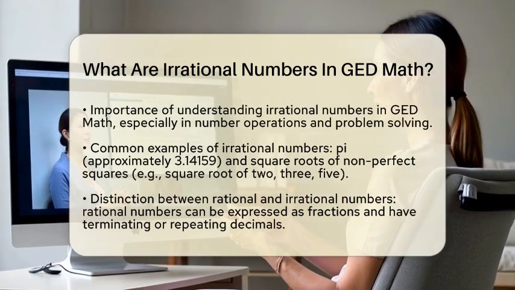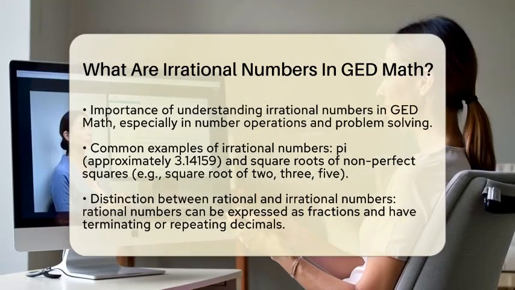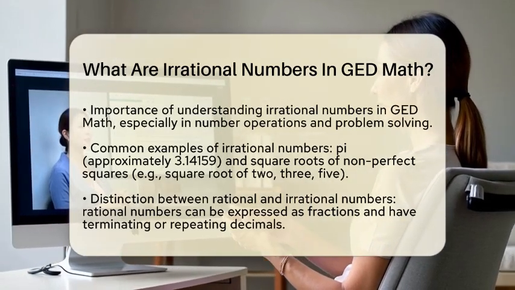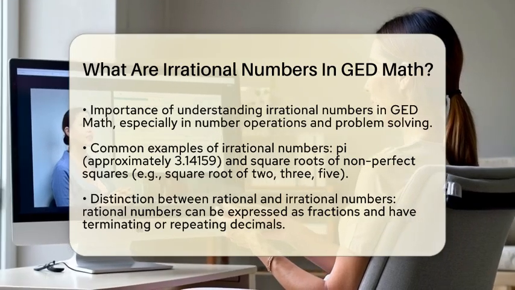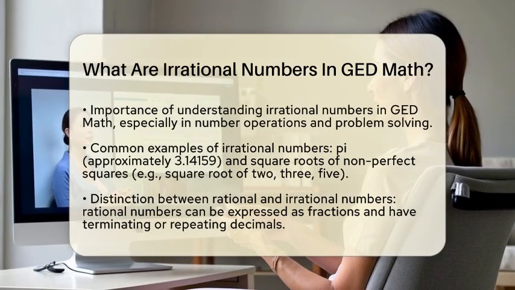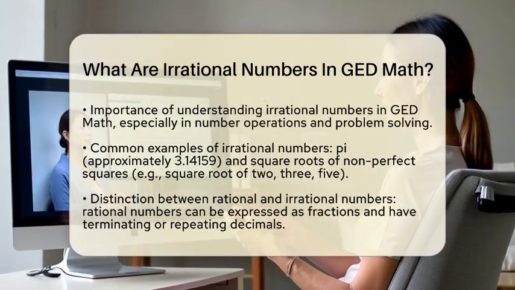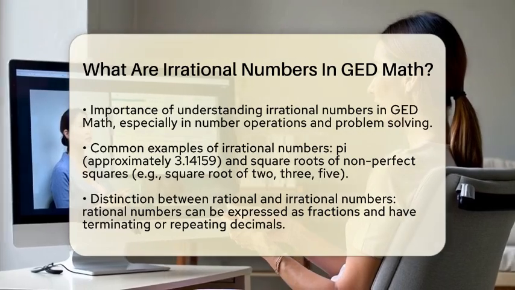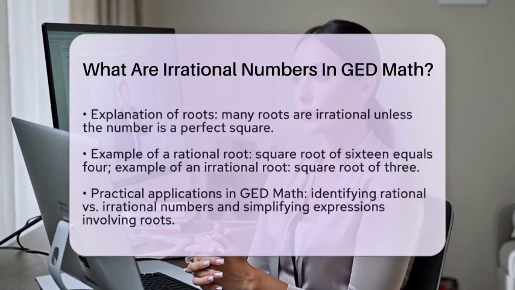Let's look at some common examples of irrational numbers. One of the most famous is pi, which is approximately 3.14159. Pi represents the ratio of a circle's circumference to its diameter. Another example is the square root of non-perfect squares, like the square root of 2, the square root of 3, and the square root of 5.